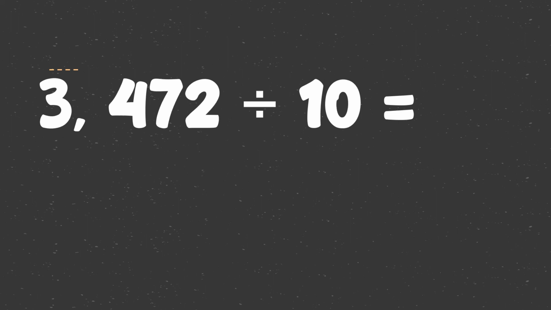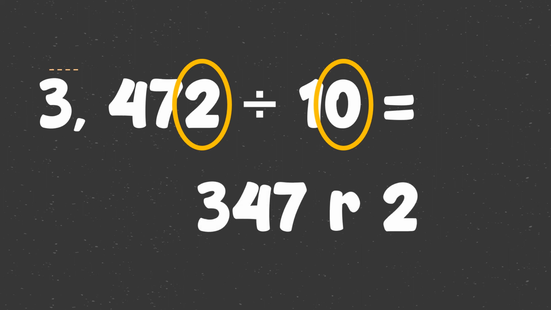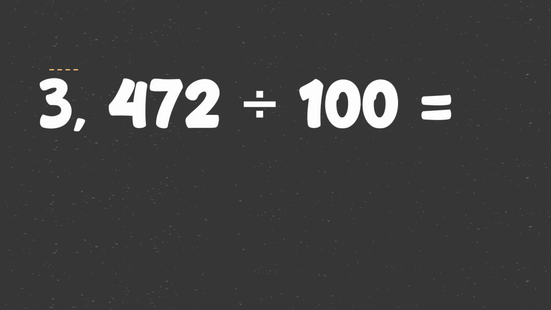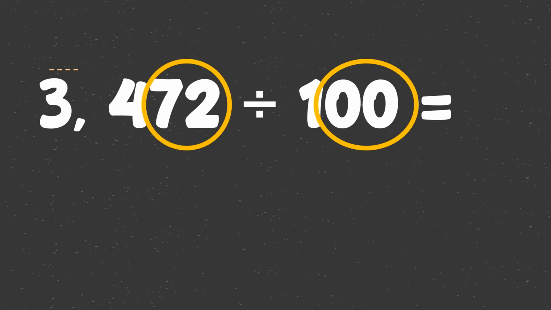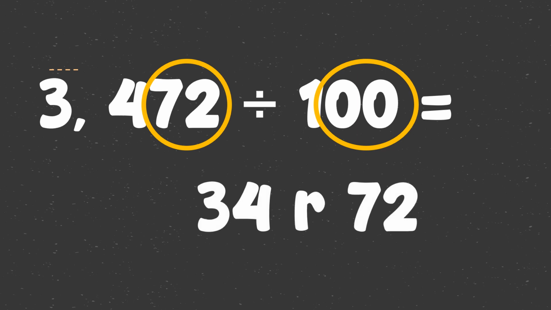Pero since non-zero ang last digit o ang digit na nasa ones place, ay magiging remainder. Meron tayo isang zero dito. So, itong last digit na to ay magiging remainder. Ang answer natin ay 347 remainder 2. Ito naman, 3,472 divided by 100. We have 2 zeros. So, ang numbers na nasa ones place at tens place ay magiging remainder. Ang answer natin ay 34 remainder 72.